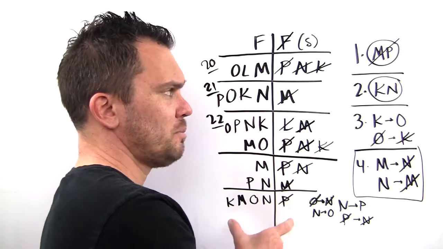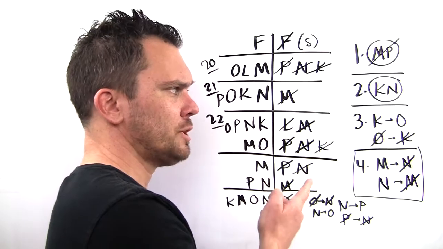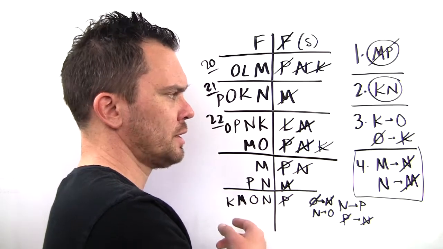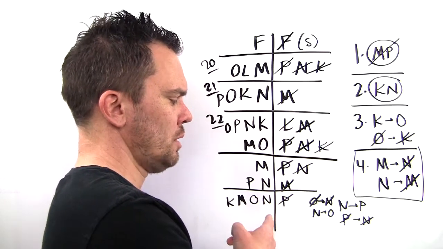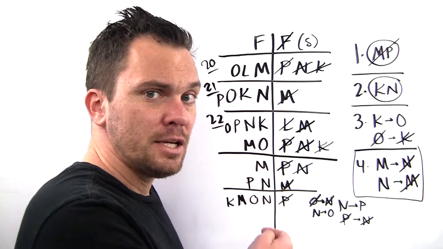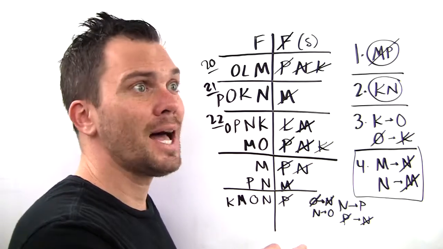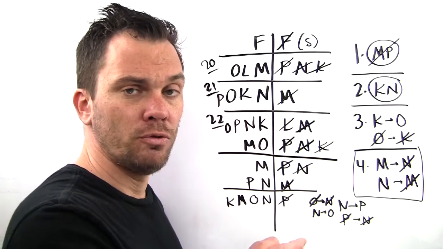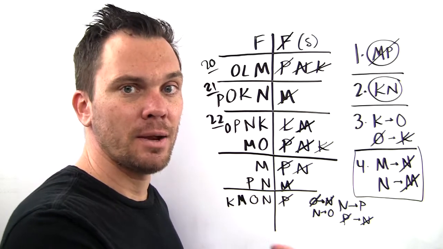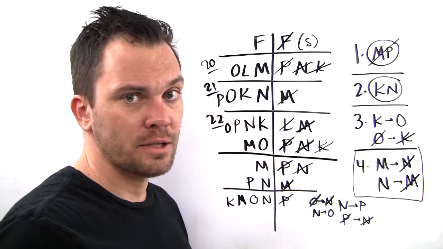Rule 1 is true, M and P are separated. Rule 2 is true, K and N are together. Rule 3 is true, K and O are together. And rule 4 is false. So answer choice E is true, while rule 4 is false. Answer choice E is not the same as rule 4. It is not a substitute. Get rid of it. And that closes out this game, and that closes out this game section.